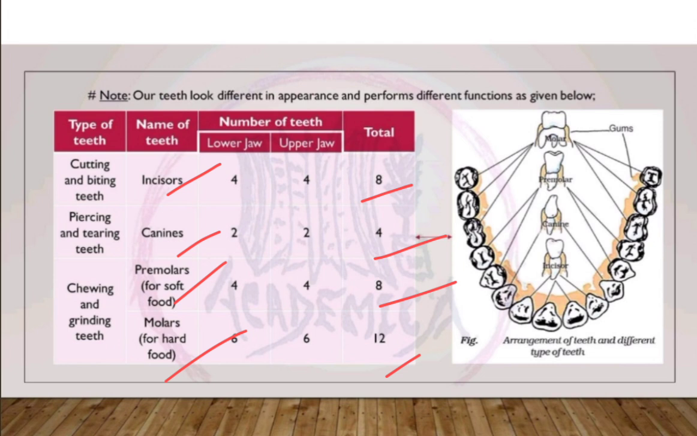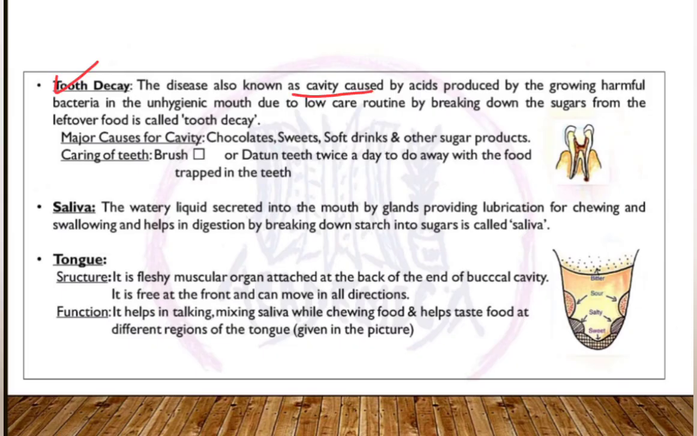Whether it is 28 or 32, it is applicable to you, whether or not the teeth after 28 have grown. Let us discuss tooth decay, or simply cavity. It is a disease caused to teeth due to acids produced by harmful bacteria growing in our mouth. The major causes of cavities are chocolate, sweets, soft drinks, and other sugar products. And to avoid cavities or any other teeth diseases, we need to clean our teeth twice a day.